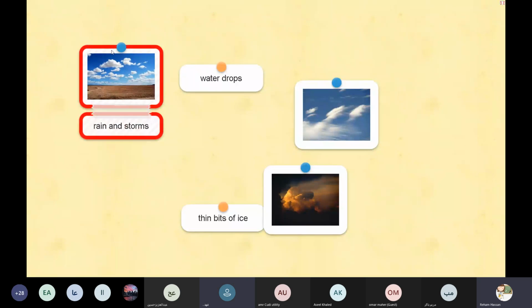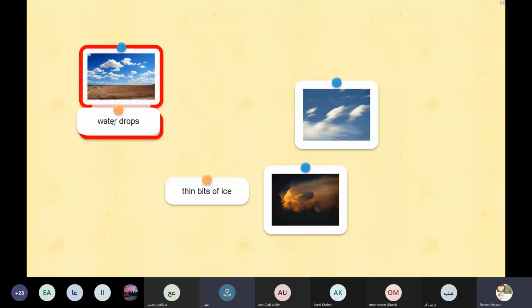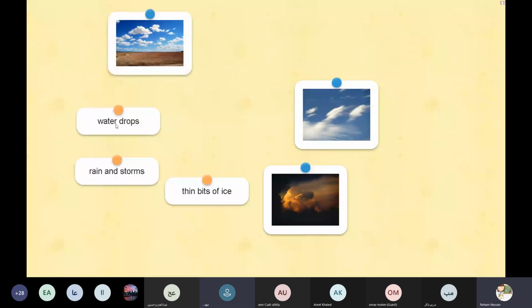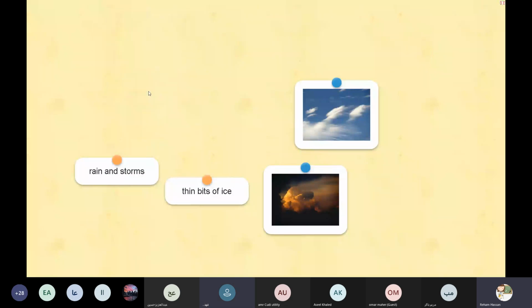Oh, but it's wrong. So, water drops or thin bits of ice? Water drops. Yeah, these clouds are made of water drops, honey. Thanks a lot. Yeah, now it's correct. You are amazing. Thanks a lot, Fahad.